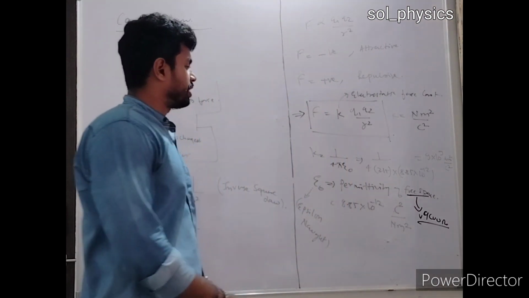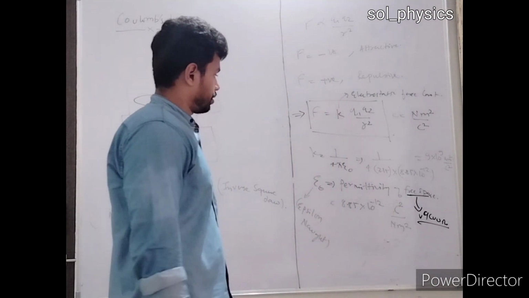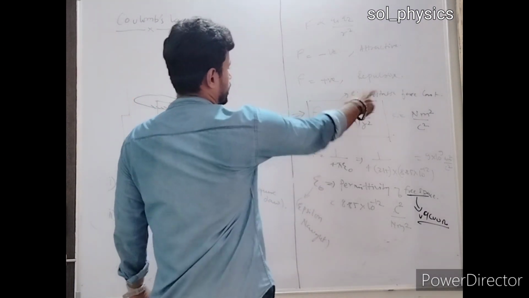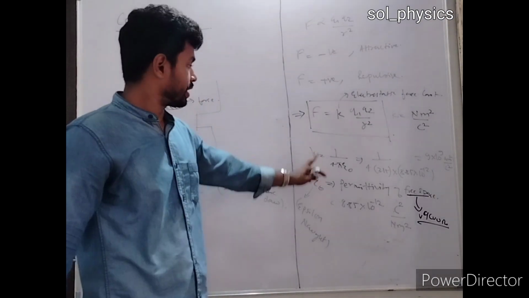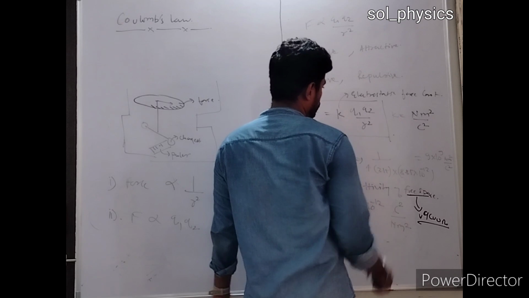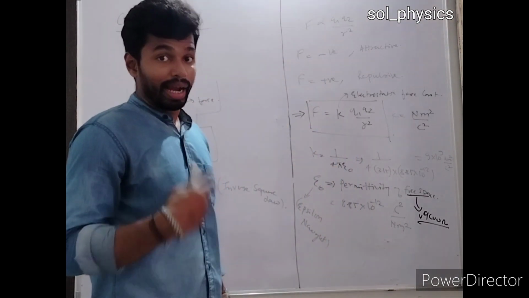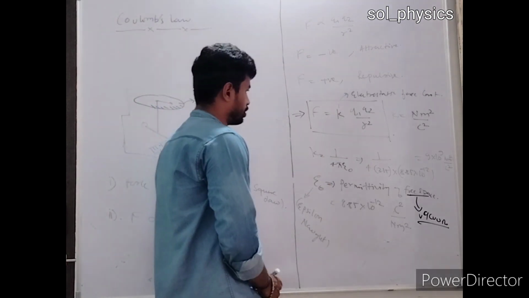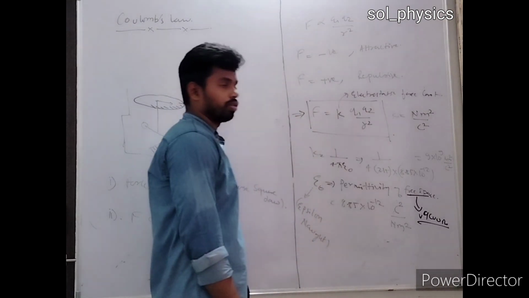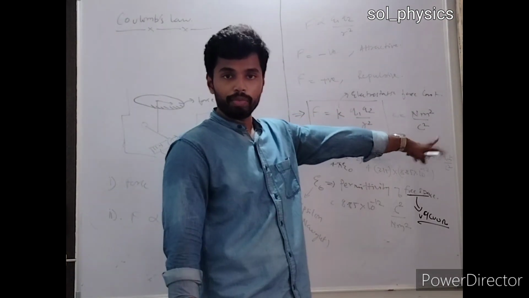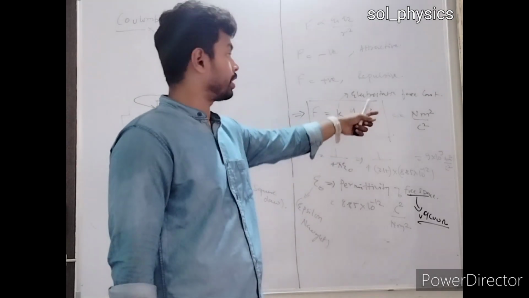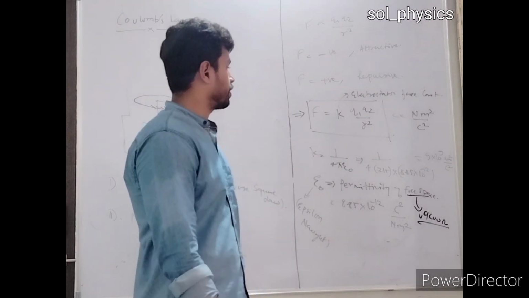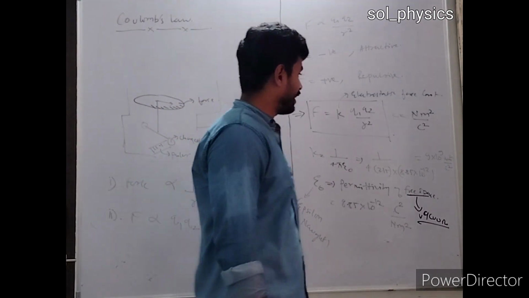And if I write the dimension of, let's say, the force constant, this electrostatic force constant, what will be the dimension in this case? You can write it out in terms of M, L, T, right? Since Newton means force, mass into acceleration, that will be M¹ L¹ T⁻², and meter square is the dimension of length repeated 2 times, so that will be L². In the denominator, it is a Coulomb square, that means the product of current into time is a charge, so that will be A raised to 1 and T raised to 1, all squared.